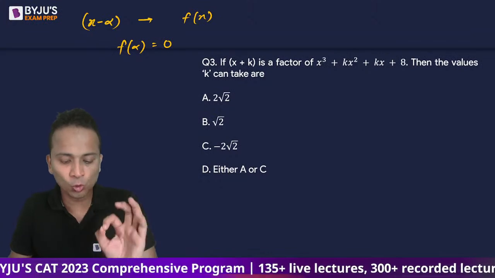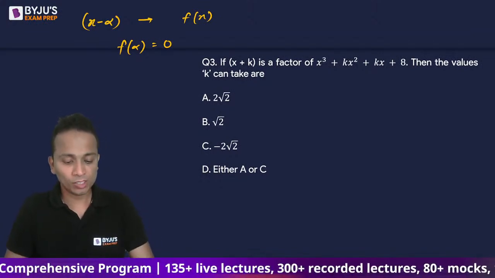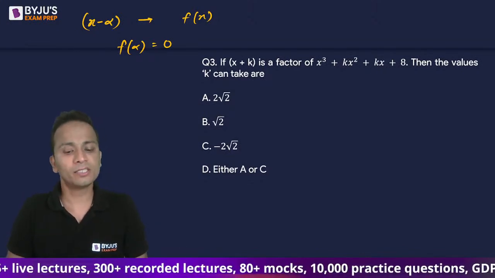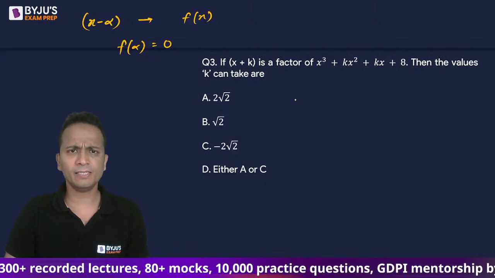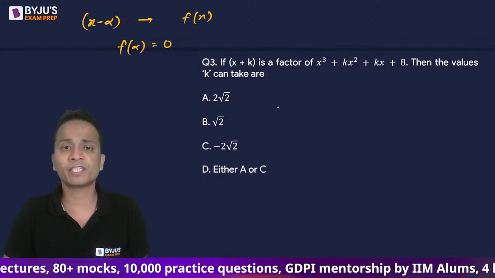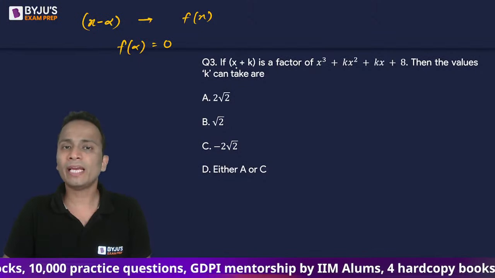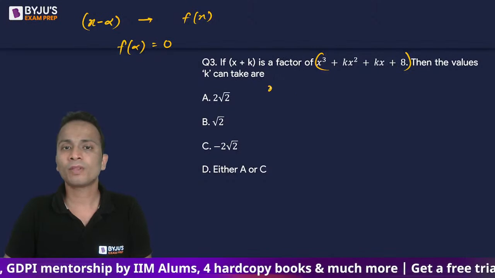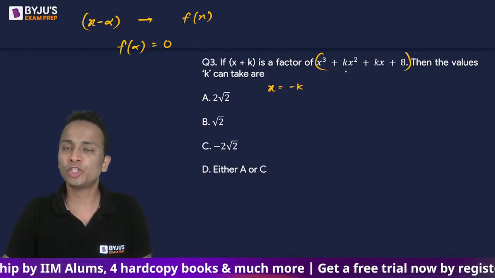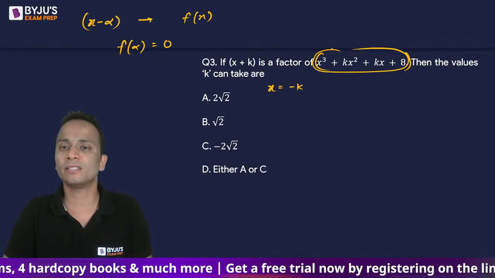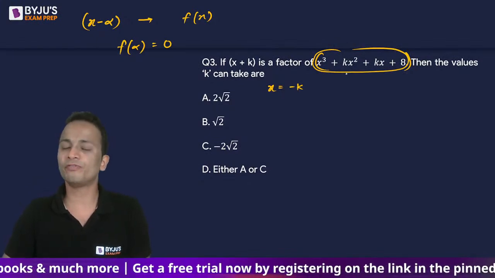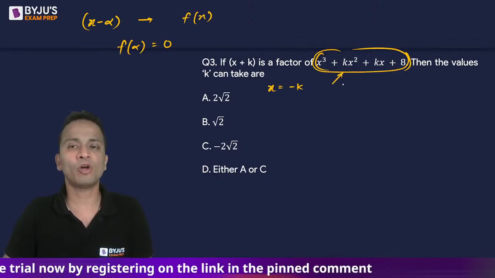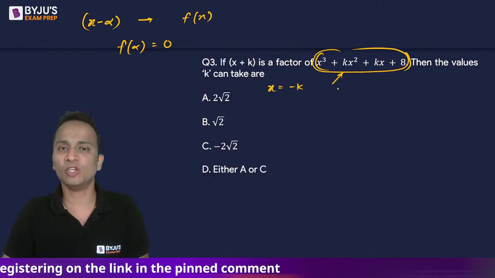Simple as that. Absolutely, Tarun. You are absolutely correct. Vaishnav has given an answer and Tarun has given a logic behind this. So let's see what the answer comes out to be, and whether the answer given by Vaishnav is correct or not. So x plus k is a factor of this polynomial. Tarun, rightly said by you, x equal to minus k should satisfy, should make this 0, should be the root of the given equation. So x equal to minus k, when substituted in this polynomial, should be equal to 0.